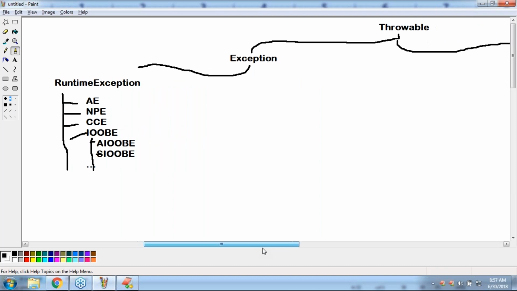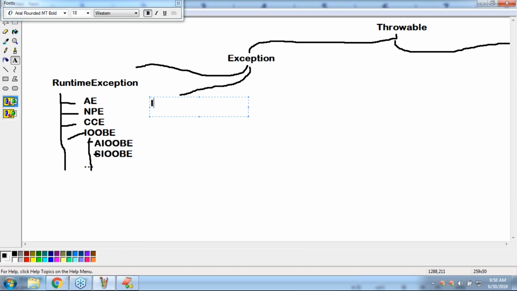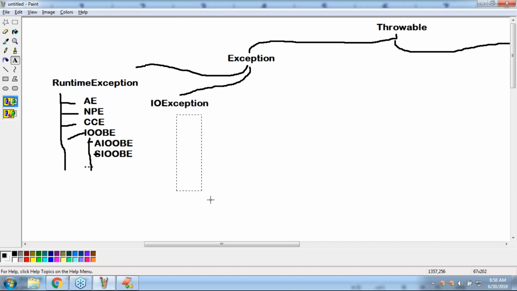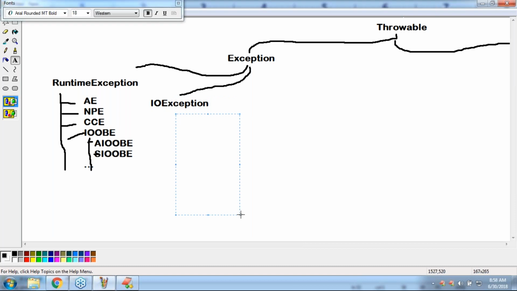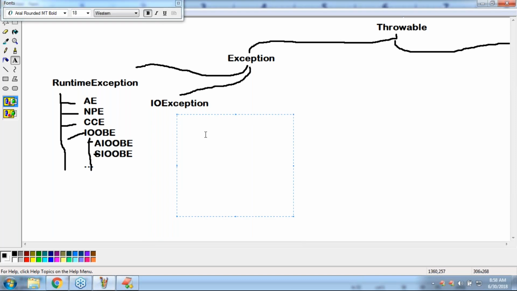Similar to that, there is another category, IO exception. Very important. Observe this diagram carefully, because you need to insert this diagram in your mind, or in your notes. Remember, this diagram is very important. IO exception. Can you please tell any child classes of IO exception? Respond. I forgot, because somewhere in the overriding rules we covered this already.